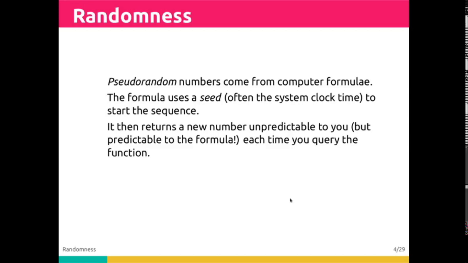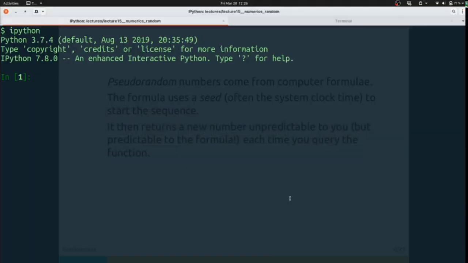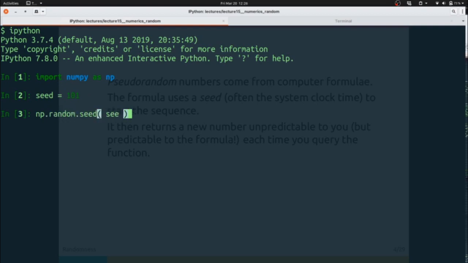NumPy provides a submodule, numpy.random, which contains methods for generating random numbers drawn from different distributions. We can set the seed using the seed function inside of that module. We import numpy as np. We select a seed, something like 101, and we state np.random.seed and pass it that value.